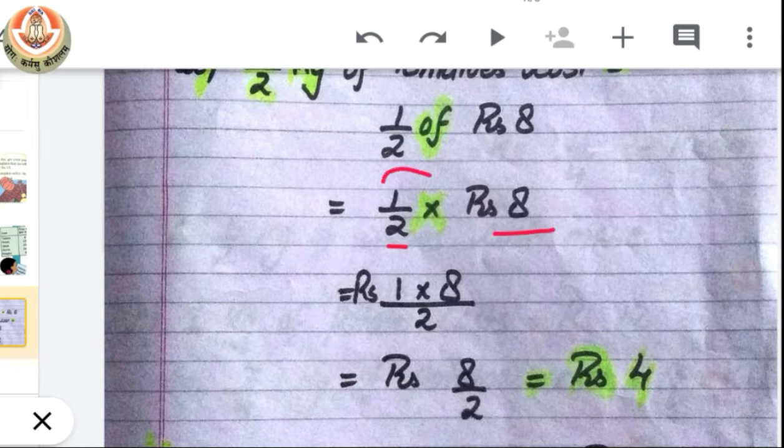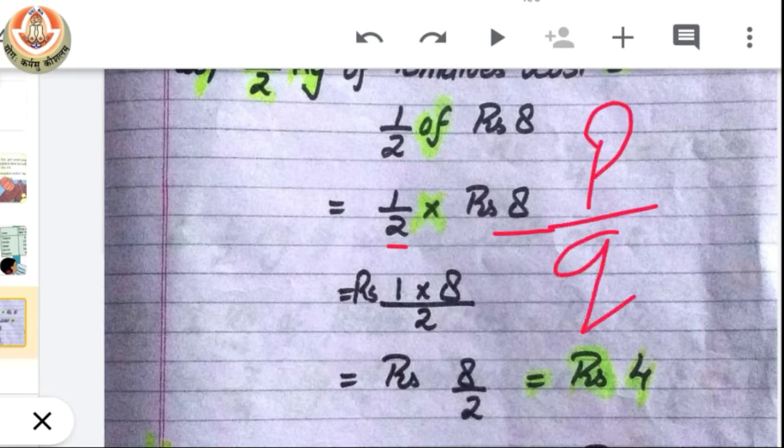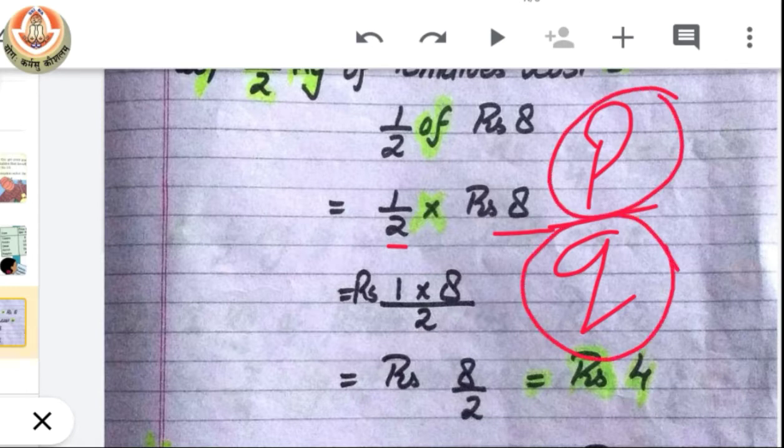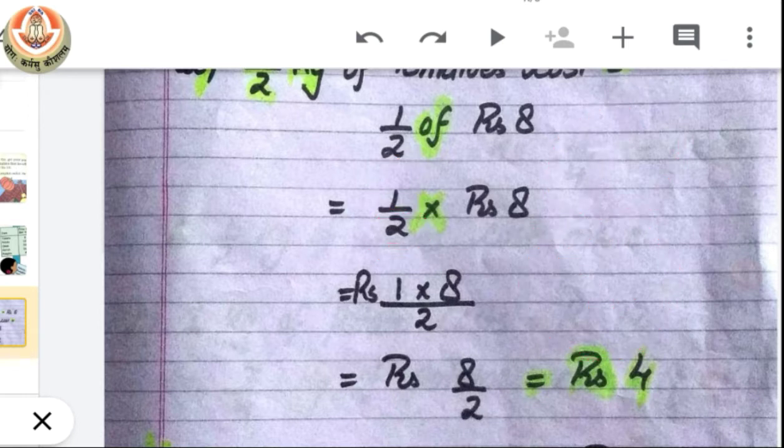So you can see here numerator will multiply with numerator. I hope you all know what a numerator is. We have this kind of number called a rational number, and the upper number is our numerator and the lower number is our denominator. You can see here we have 1 in the numerator and 2 in the denominator. Okay, class? So 1 will multiply with 8 and 2 will multiply with 1. As we do not have any number in the lower position of 8, here we have 1. So when we multiply 1 with 2, we will have 2 here.